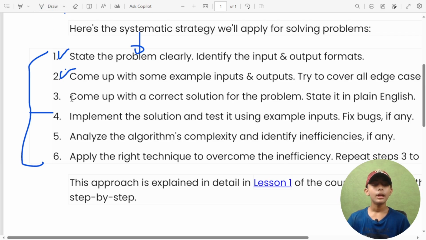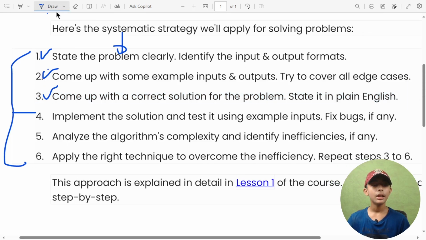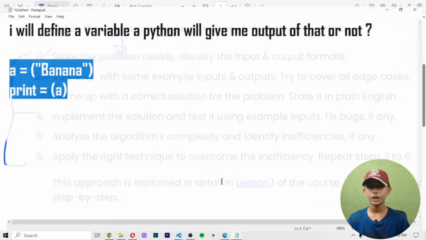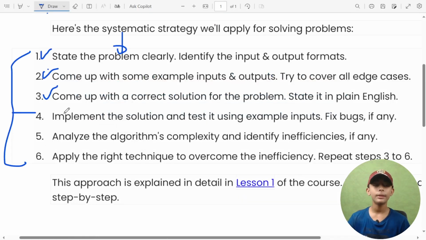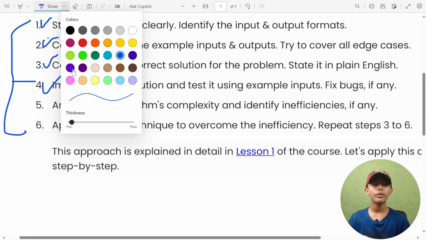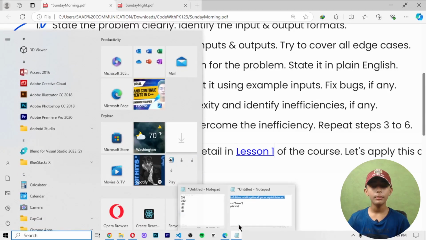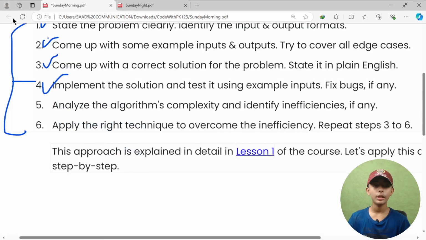Now number 3 is come up with the correct solution for the problem and state it in plain English. This means you first come up with the correct solution, then state it only in plain English. Number 4 is implement the solution and test it using example inputs, and fix bugs if any. If you do not know how to solve the problem, fix the bugs. Then when you fix the bugs and examples, you will understand the inputs and outputs.